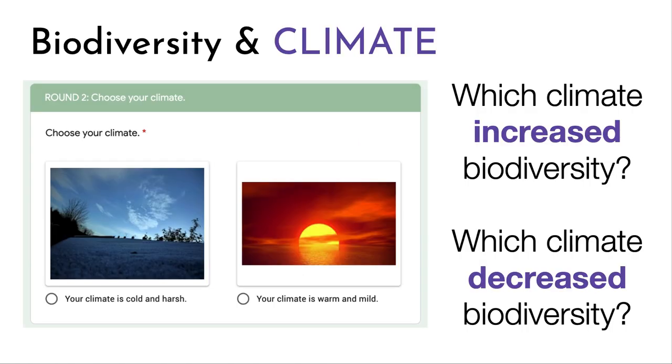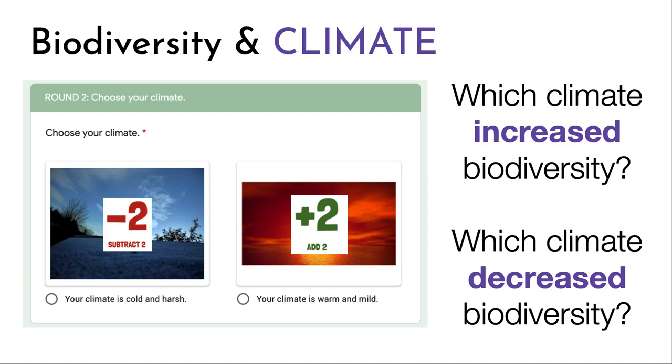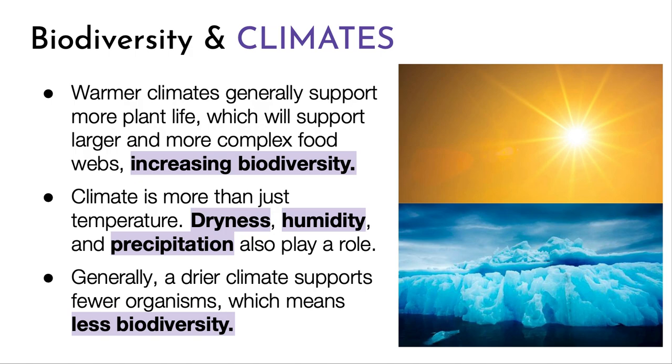Which climates increase biodiversity? Which climates decrease biodiversity? As you can see, a climate that is warm and mild will increase biodiversity. Warmer climates generally support more plant life, which will support larger and more complex food webs, increasing biodiversity.